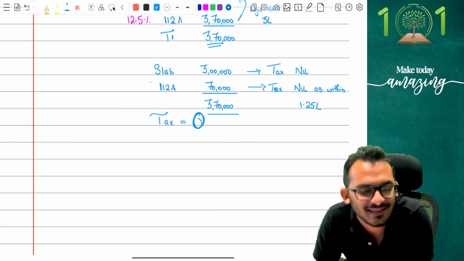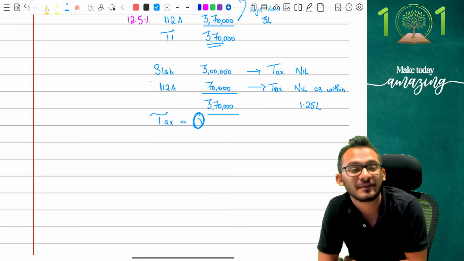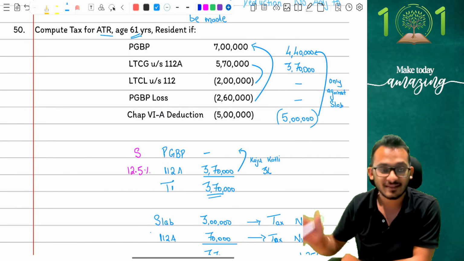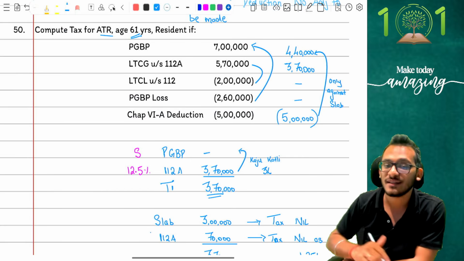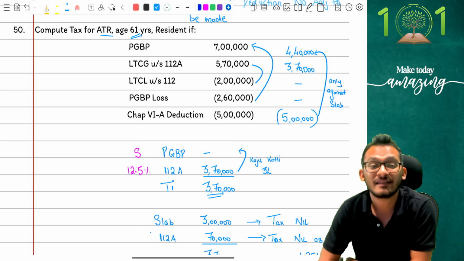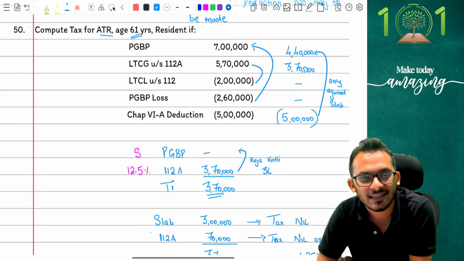That's the question, people. Yes, a very beautiful question where you have to figure out what is happening. Notice multiple things happening here. First thing is I had to set off my loss. Second thing is I had to set off my Chapter 6A. Third thing is to remember the Kaju Katli effect, and that's when you will be able to figure out the fact that your tax liability is actually 0.